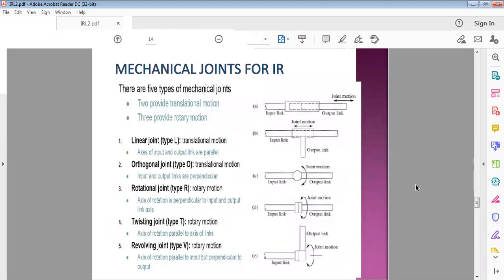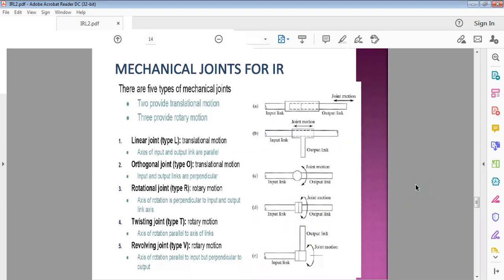Here I would like to show you the mechanical joints which are used in the industrial robot. There are actually 5 types of mechanical joints, the same joints you have seen in the theory application. Of those 5 types, 2 joints especially provide translational motion, and 3 joints provide rotary motion.